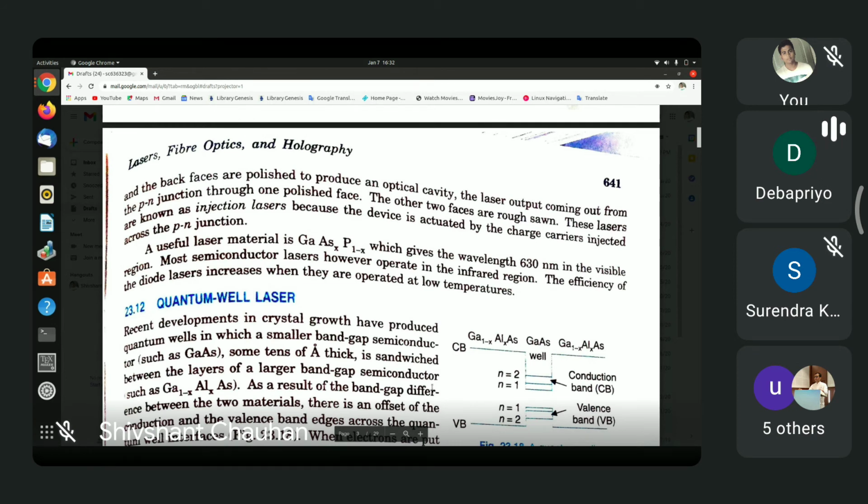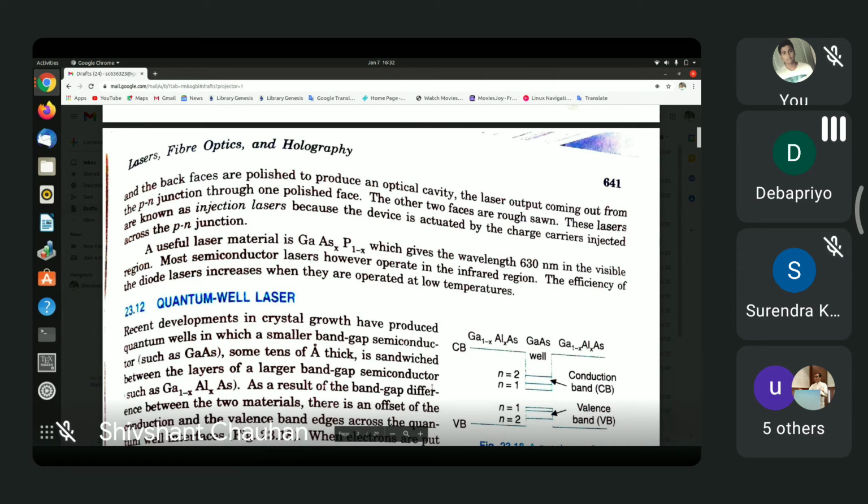The difference between a light emitting diode and a diode laser is that the light emitting diode emits radiation spontaneously, and therefore the emitted radiation is not coherent radiation.